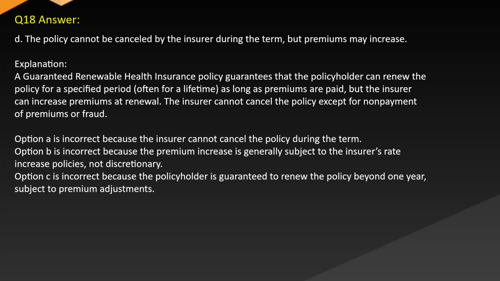Option A is incorrect because the insurer cannot cancel the policy during the term. Option B is incorrect because the premium increase is generally subject to the insurer's rate increase policies, not discretionary. Option C is incorrect because the policyholder is guaranteed to renew the policy beyond 1 year, subject to premium adjustments.